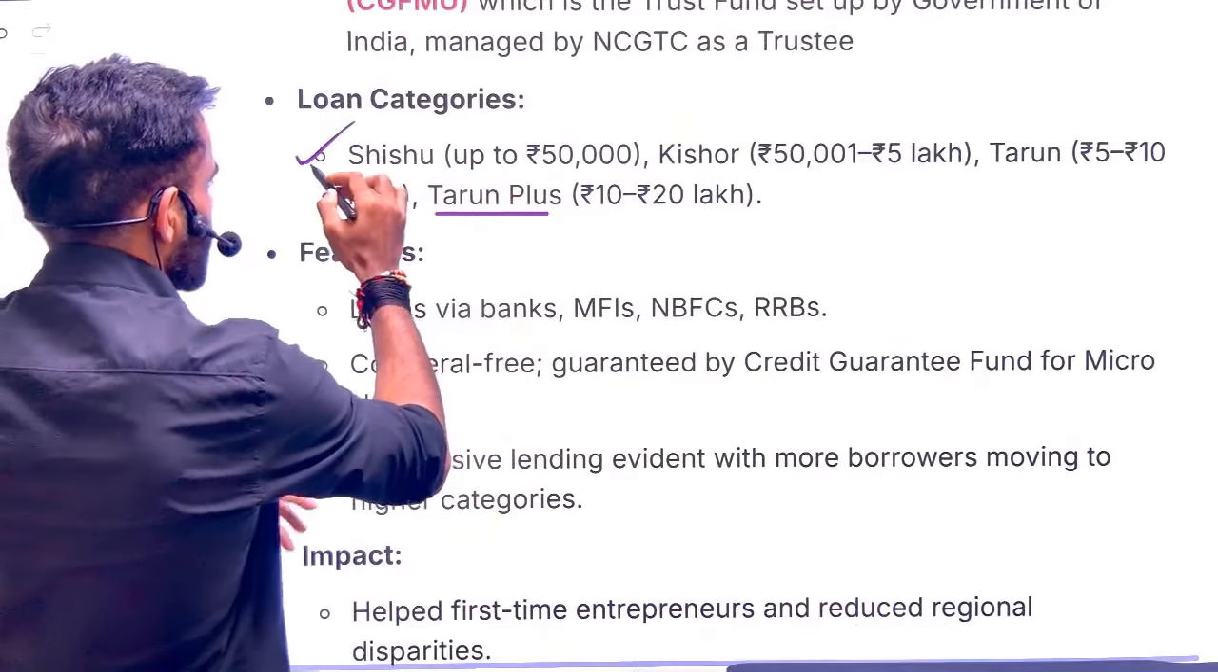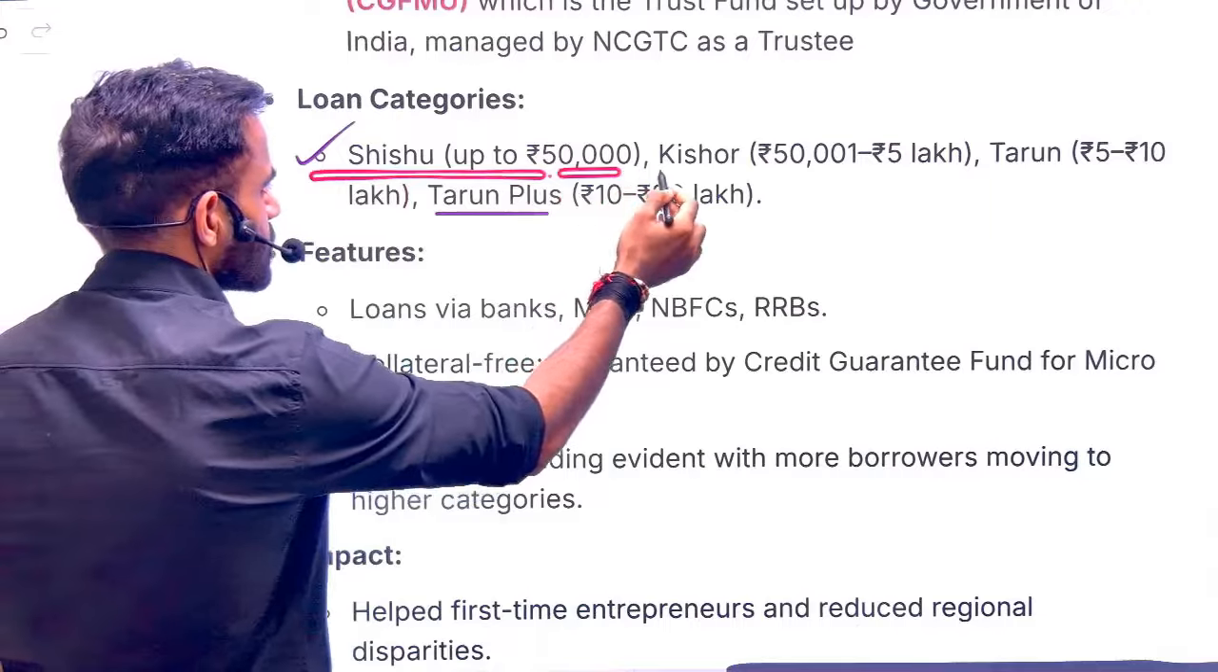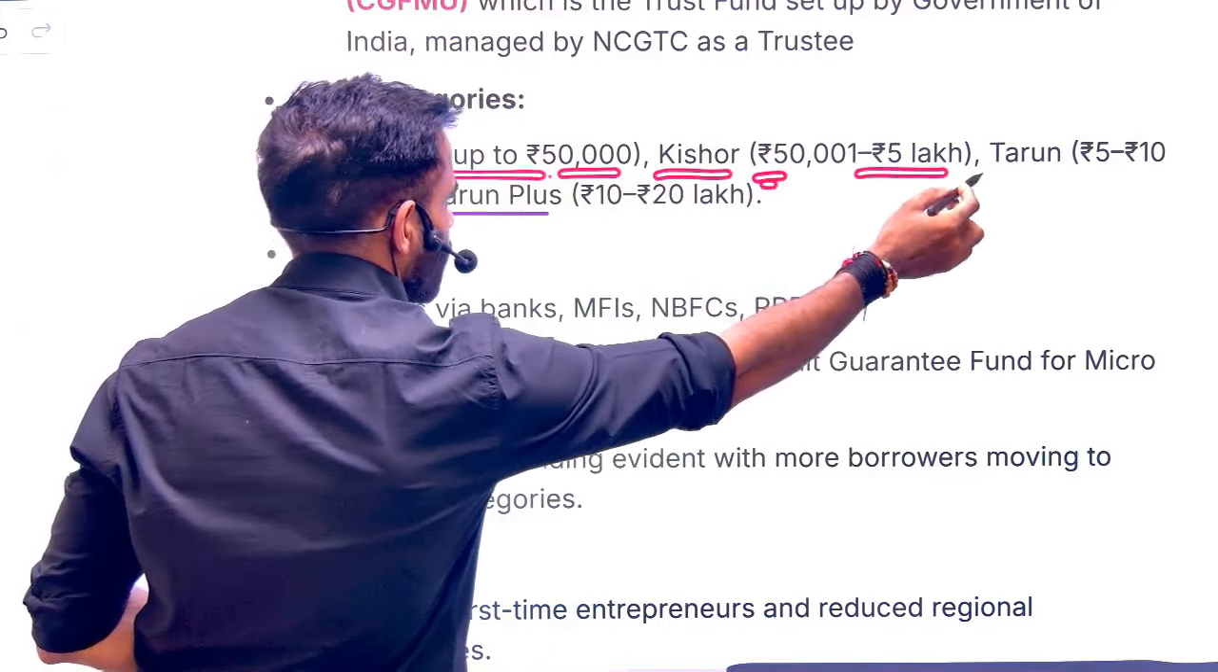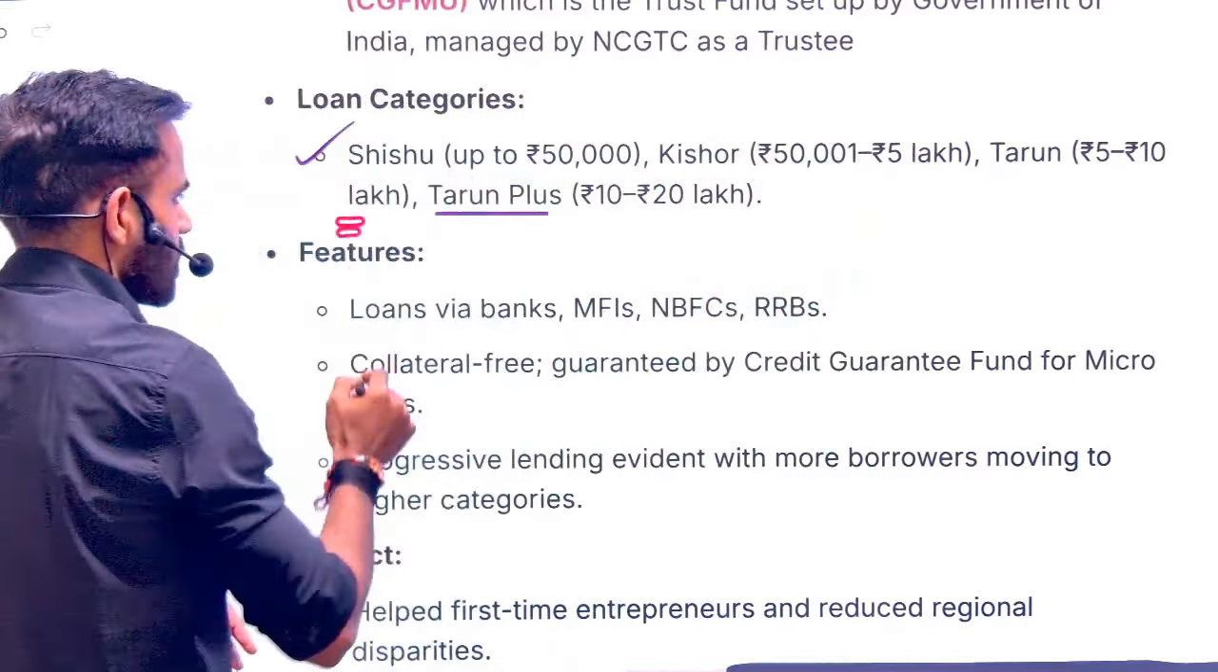There are three major categories. Shishu basically means loans up to 50,000. Kishore basically means from 50,000 to 5 lakh. And Tarun means 5 lakh to 10 lakh.